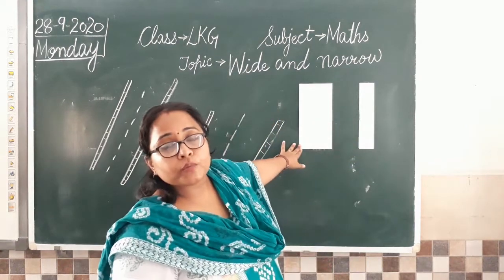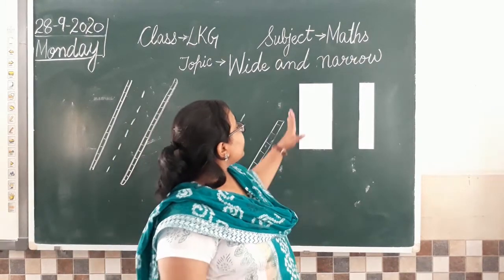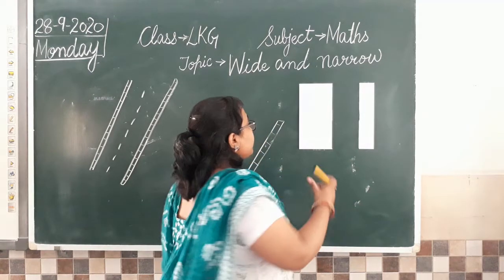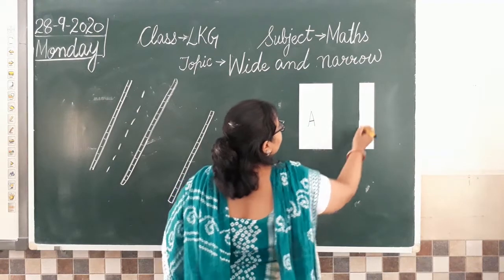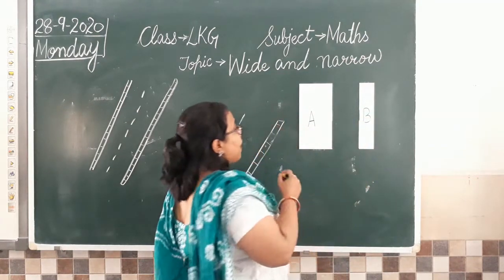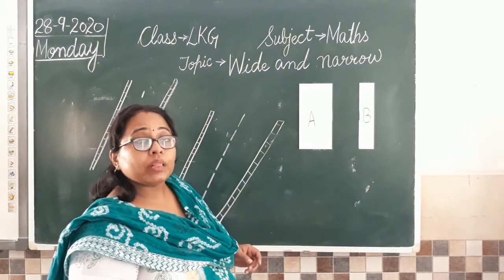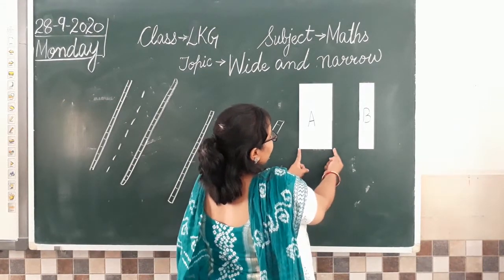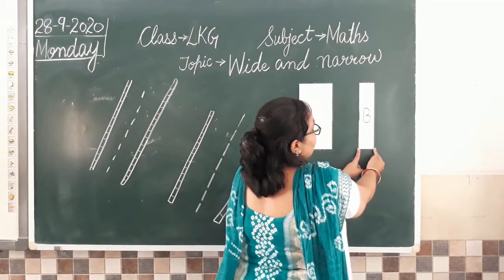Now, can you see these two strips here? I have two strips on board. One is wide and one is narrow. अब आप मुझे बताइए कौन सी strip ज़्यादा चौड़ी है? Strip A. So this is our strip A. Clear? And this is our strip B. अब आप मैम को बताइए which one is more wide? Wide मतलब चौड़ा. ये वाला है, जब हमने इसको ऐसे किया ये गैप ज्यादा है इस गैप से, ये कम हो गया ना गैप हमारा.